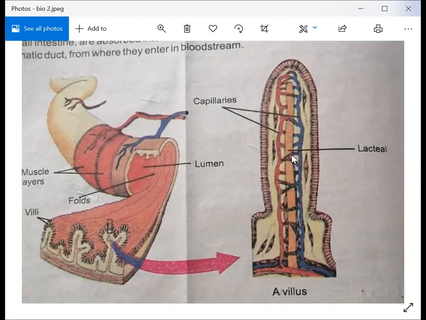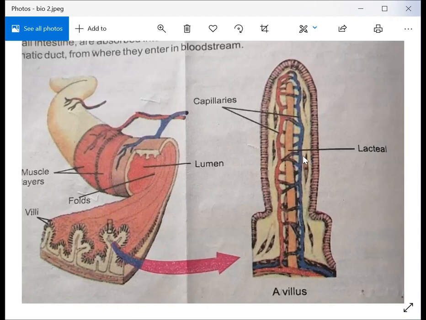When your food reaches the ileum, the part of the small intestine, it is ultimately absorbed in the walls of the villi, and from there the food is thrown into the bloodstream.